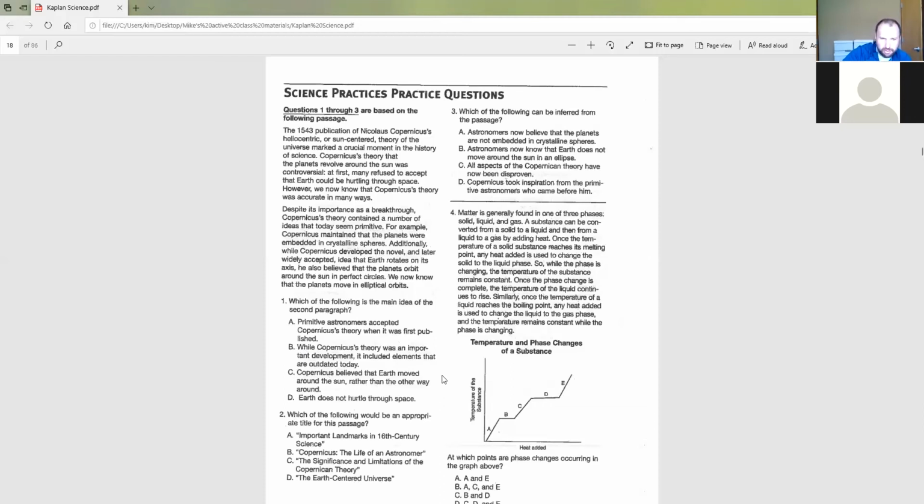And C, Copernicus believed the Earth moved around the sun rather than the other way around. First of all, that was never really talked about. And second of all, B just seems to fit better, right? And again, if you go back to the first sentence, it kind of tells us what the paragraph is going to be about, and that first sentence is essentially restating exactly what B is telling us. So B definitely seems to be the best answer. Okay, number 2 says, which of the following would be an appropriate title for this passage?